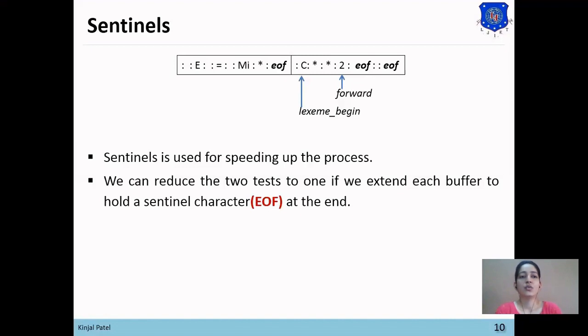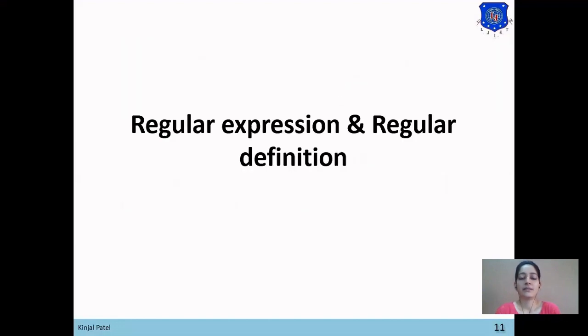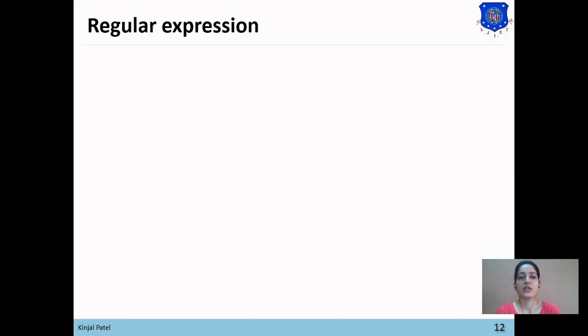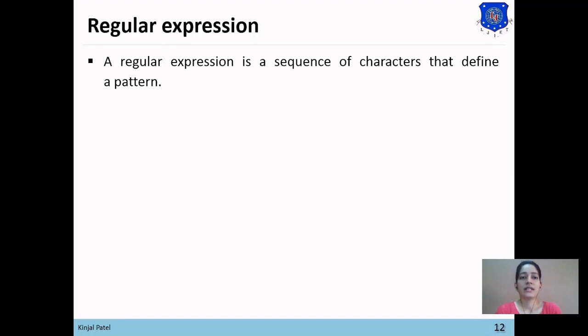So these are the two types of input buffering, buffer pair and sentinels. Now the next topic is regular expression and regular definition. So what is regular expression? It is a sequence of characters that define a pattern. Now there are notational shorthands for regular expression.